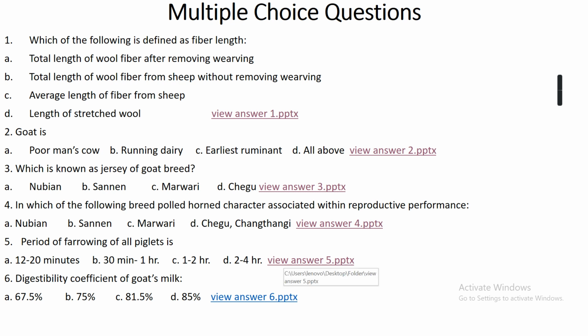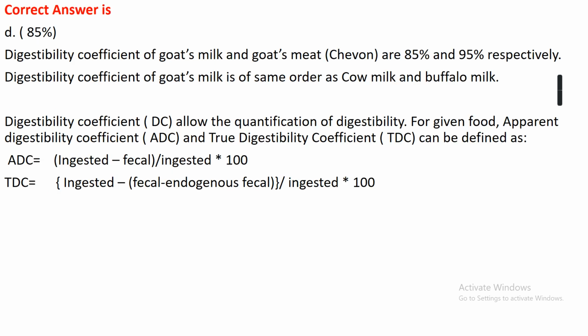Question number 6. Digestibility coefficient of goat milk is option A 67.5%, option B 75%, option C 81.5%, option D 85%. The right answer is option D, that is 85%. Actually, the digestibility coefficients of goat milk and goat meat, that is chevon, are 85% and 95% respectively. The digestibility coefficient of goat milk is the same as that of cow milk and buffalo milk.